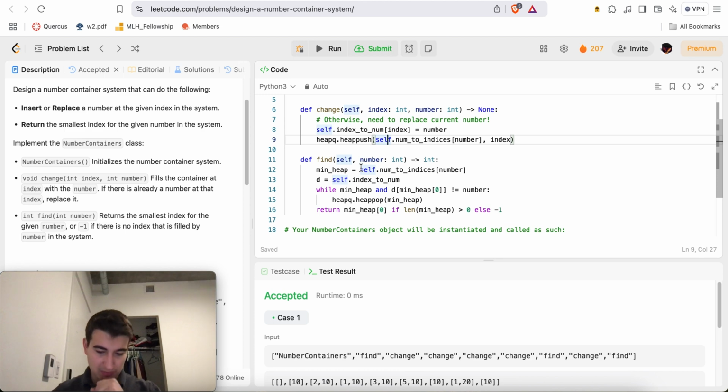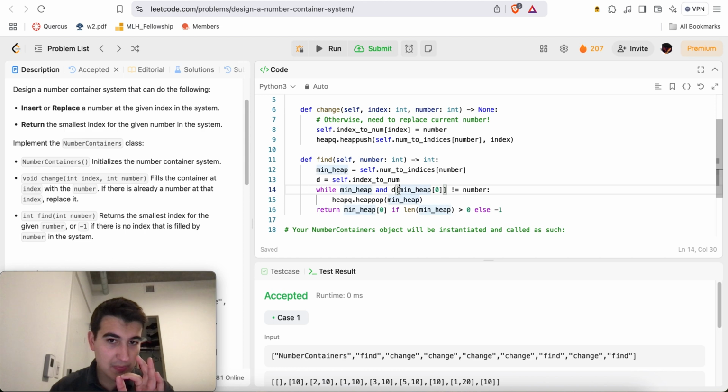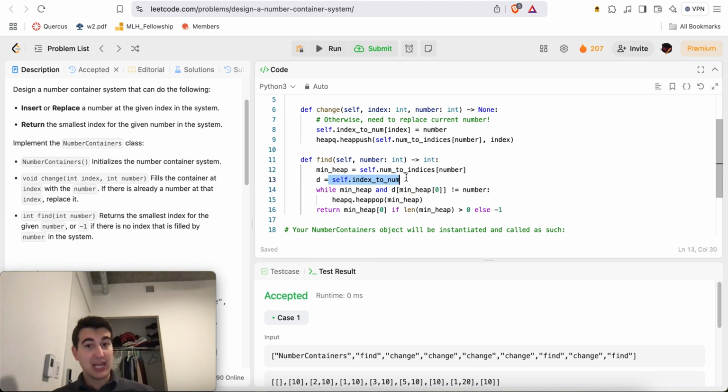So here, at our main heap, the value at index 0 is always the smallest element in the min heap. So let's grab the smallest index, which will always be min heap at index 0. And while the number at that index is not the current number that we're looking at, that means it's a stale index. This number is no longer at this index. So we'll map that index to the number that's actually at that index, and if that number is not the current number, it must be a stale index. So we're just going to keep popping from the heap over and over